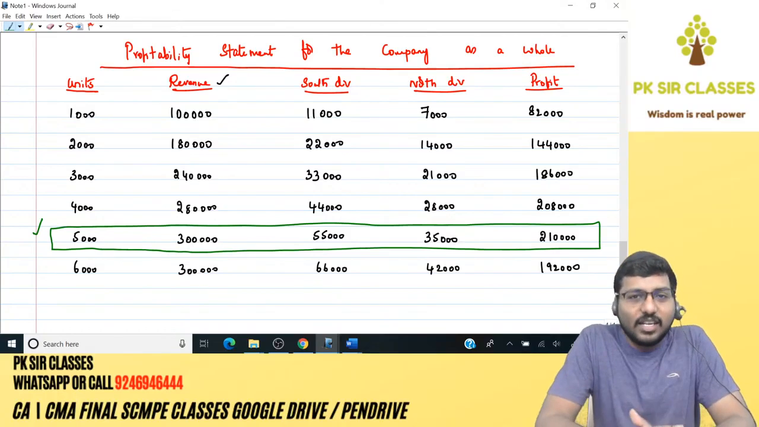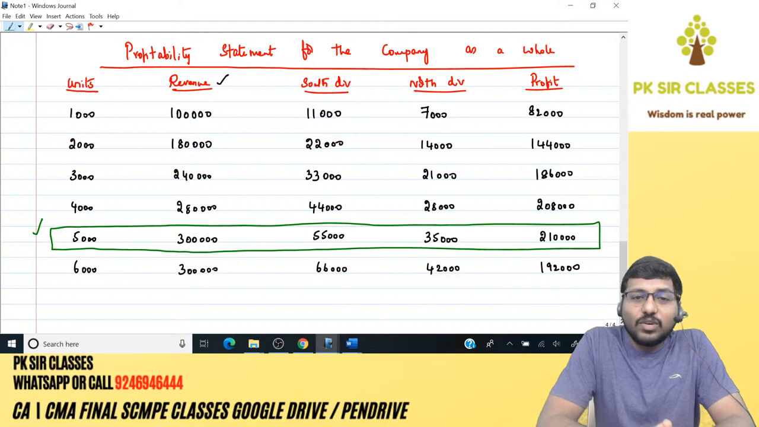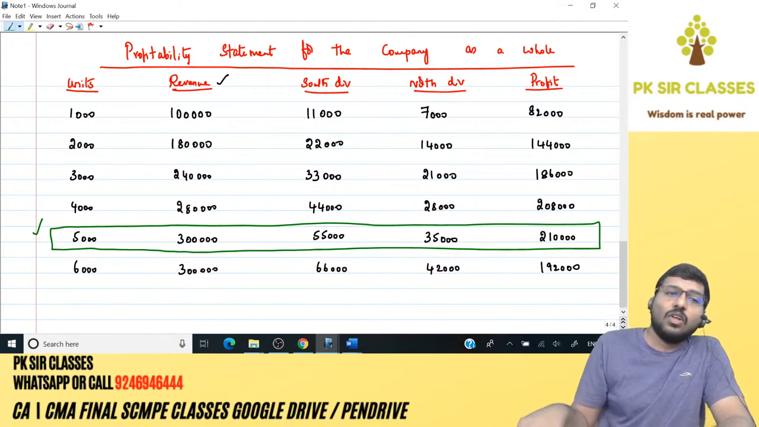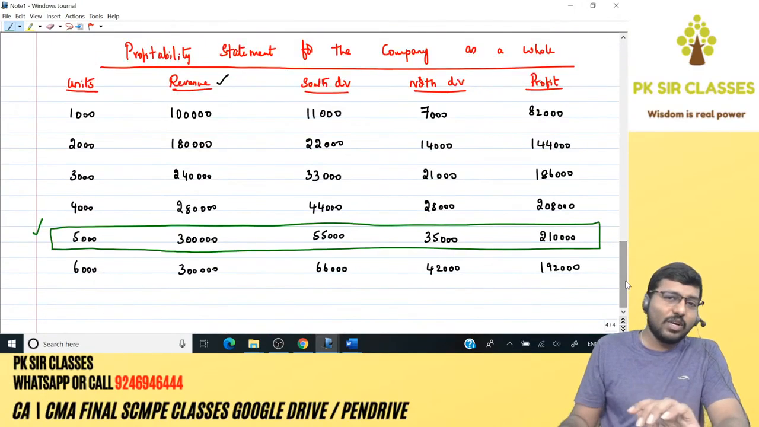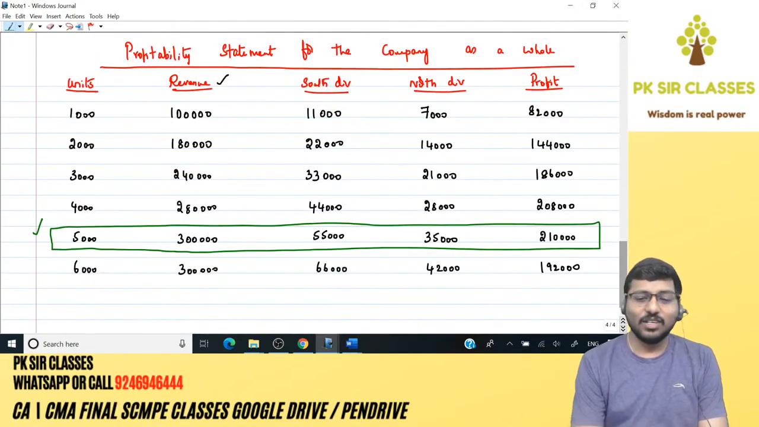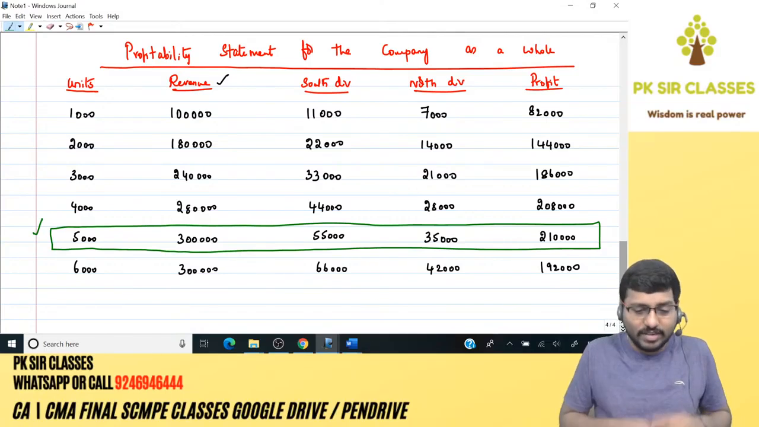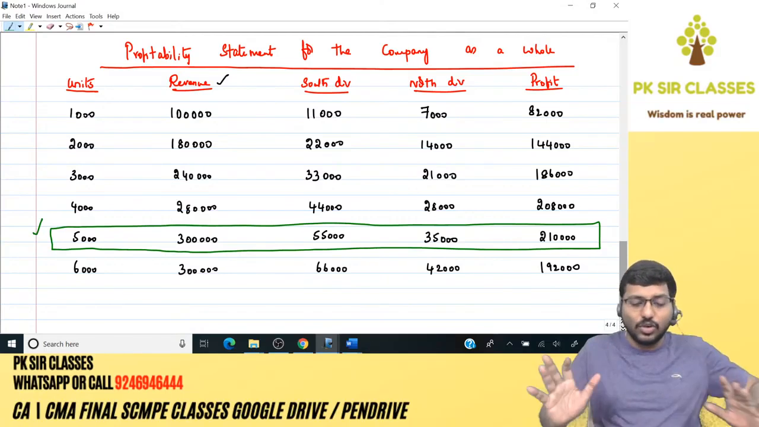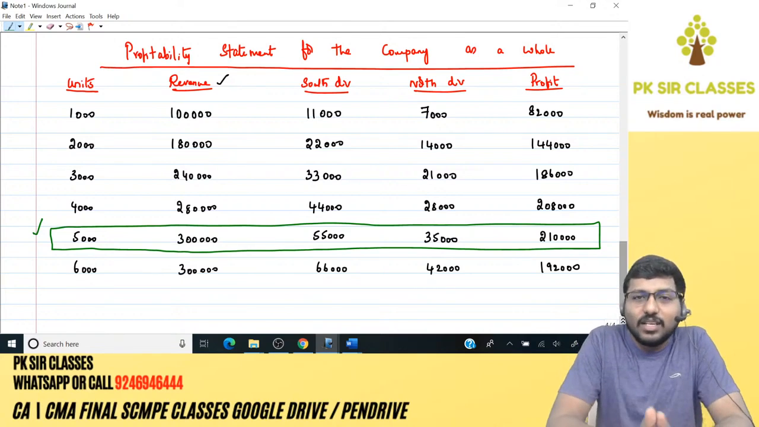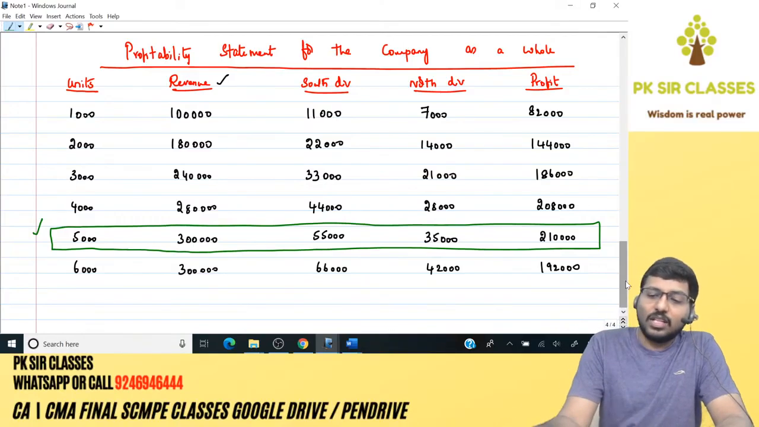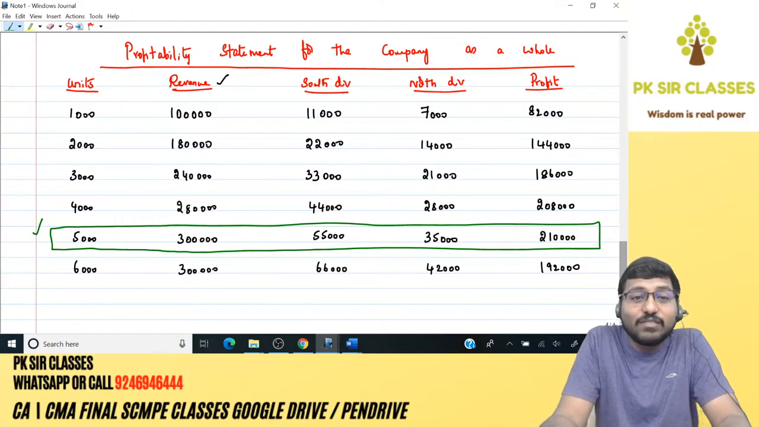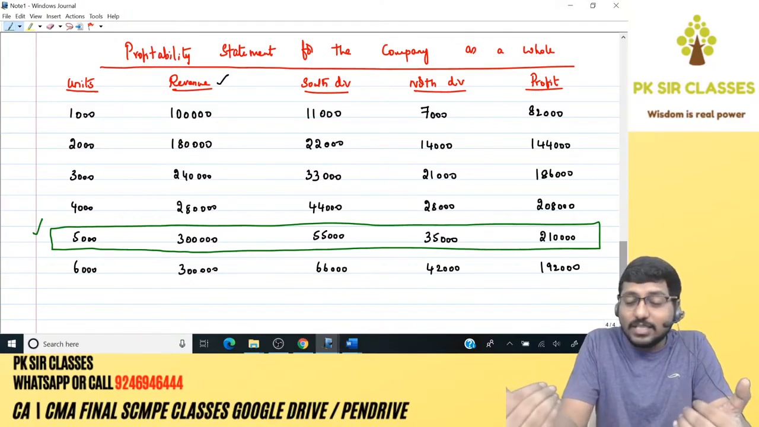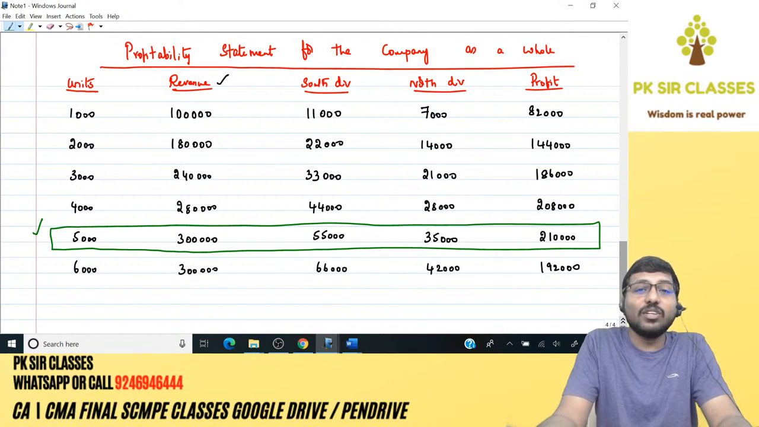So the fun part here is South Division would like to manufacture 6,000. North Division would like to manufacture 3,000. Company wants 5,000. Now tell me what to do. If you are facing a similar situation, use your common sense and tell me, what will you do? On one side, your South Division says, I'll manufacture 6,000. On the other side, your North Division says, I will manufacture 3,000. You, meaning company, want both of them to manufacture 5,000.